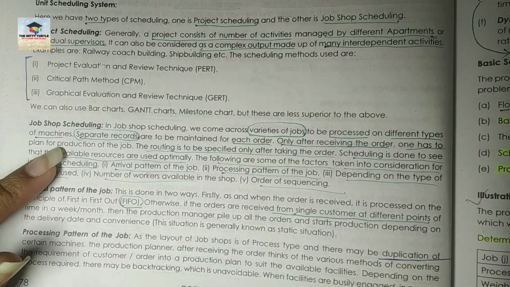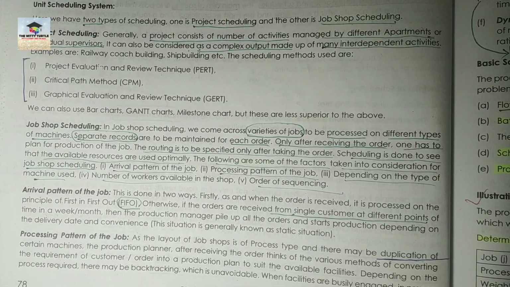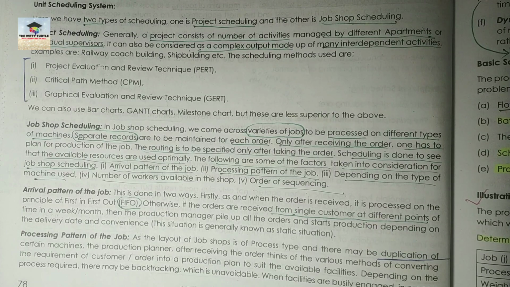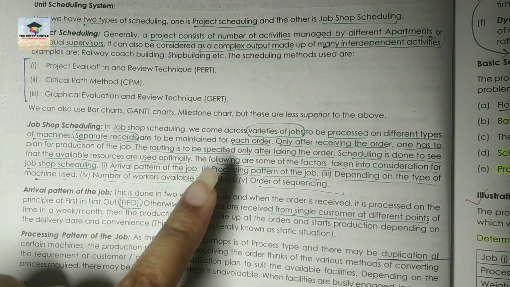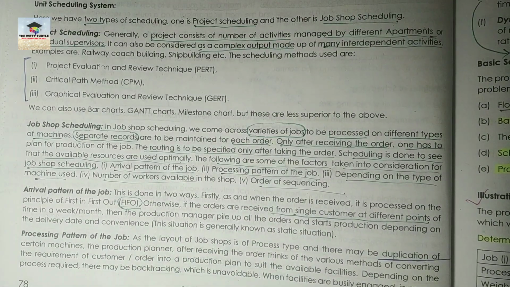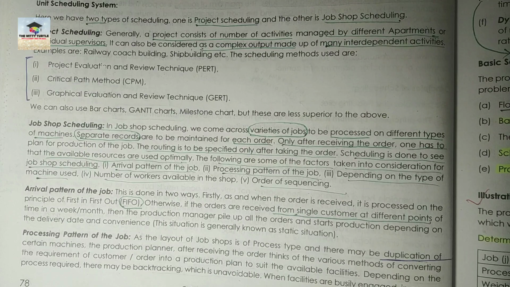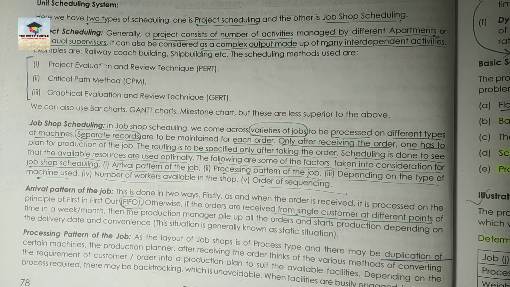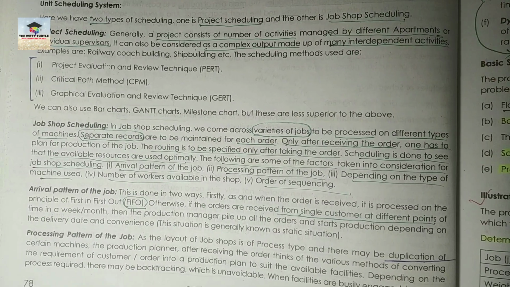So they are doing it on made to order basis. They are doing it only after getting the order. So obviously only after getting the order will they be able to plan for the production of that particular job, right? Here the routing of that particular job is also to be specified only after taking the order. Okay. Now what is routing? Which activities are going to take place, in which path your flow of production is going to move forward, that is known as your routing, right? So after taking the order only, routing can be done.